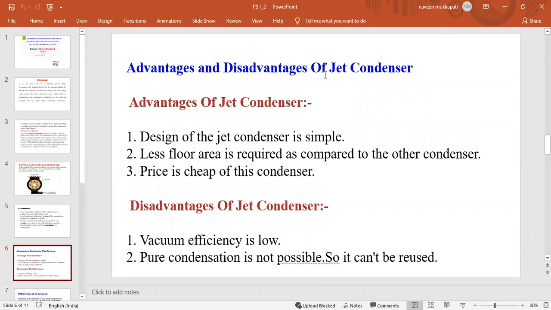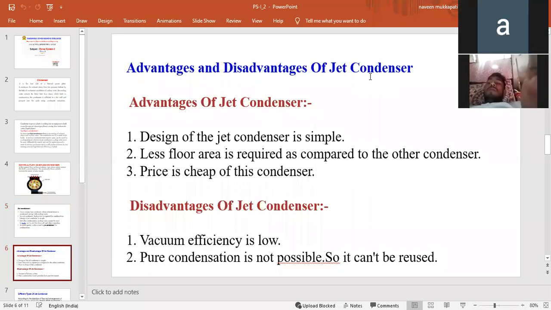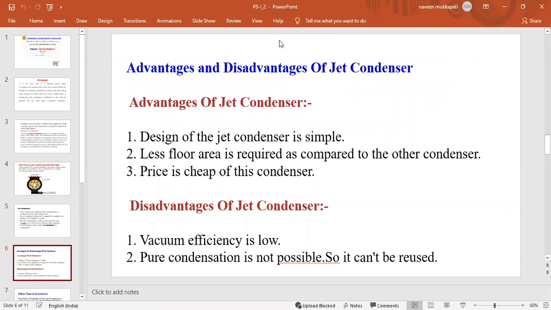What are the advantages and disadvantages in the case of a jet condenser? Before going to those, first, what are the disadvantages of a surface condenser? The initial cost and the space occupation for a surface condenser are more. That's why we are using the jet condenser.